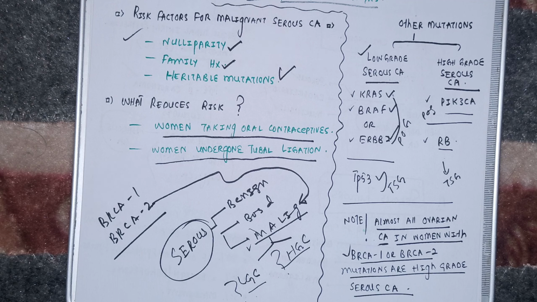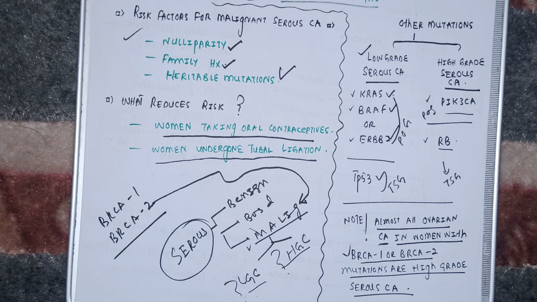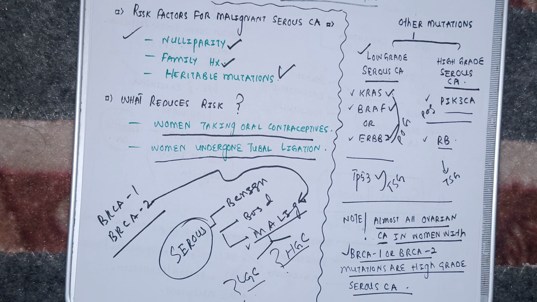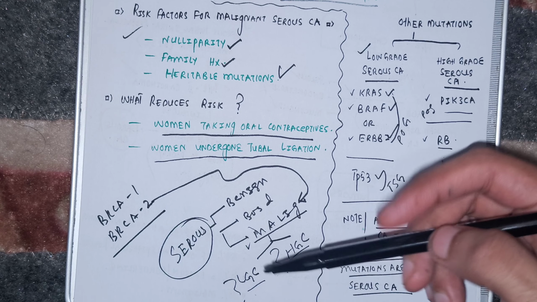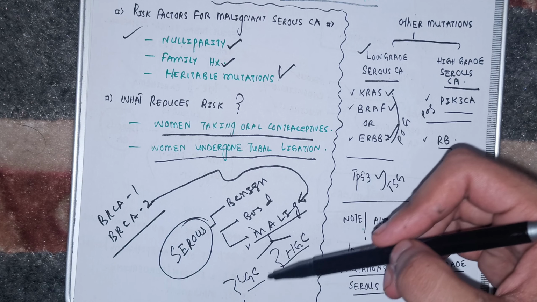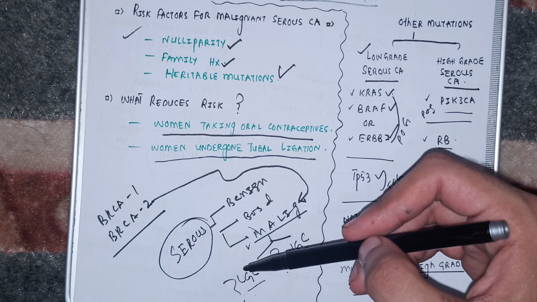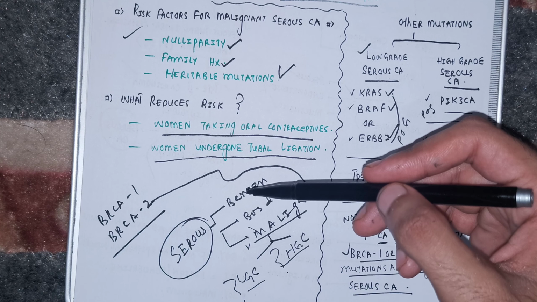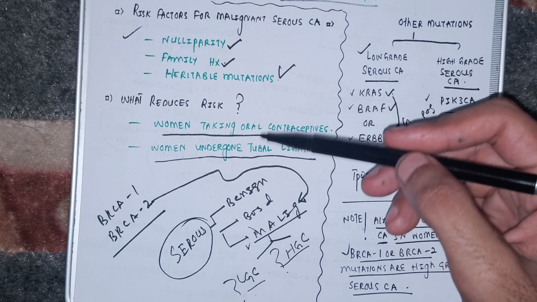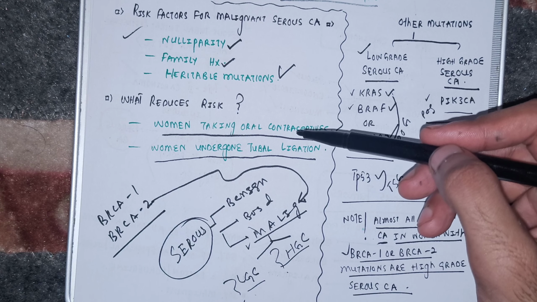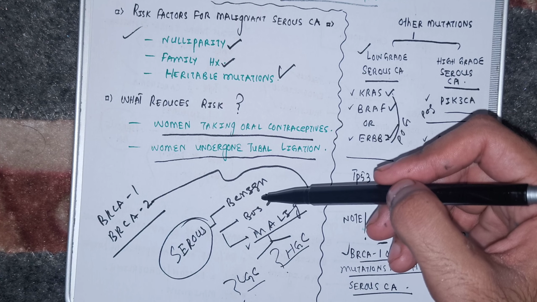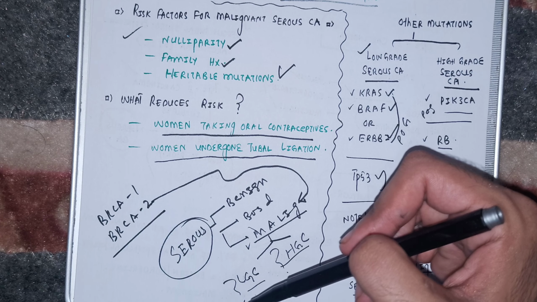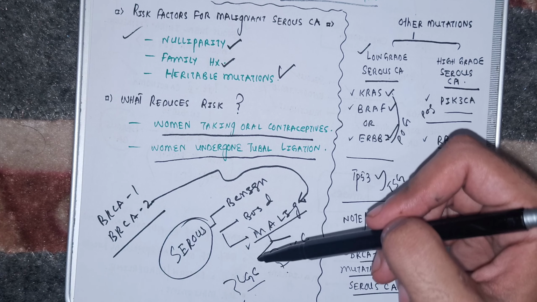Okay, from now onwards, beta, I'll deliver the morphology of the serous tumors of the ovary. But before I go to that, a little recap. Do you remember from the previous video how this low grade carcinoma develops? People first develop a benign condition, like cystadenoma, fibroadenoma, or fibrocystic adenoma, which then grows into a borderline tumor. And the borderline tumor then grows into low grade serous carcinoma, that is the malignant condition.